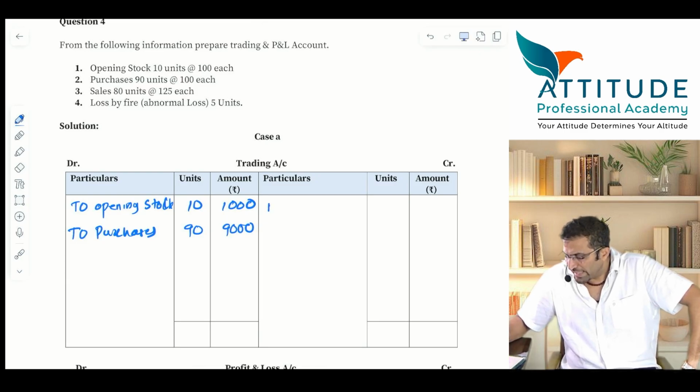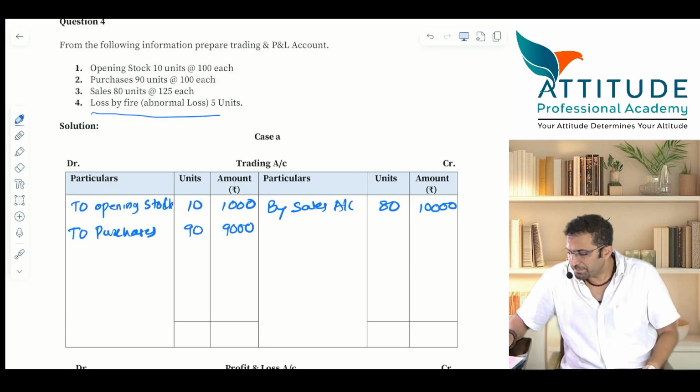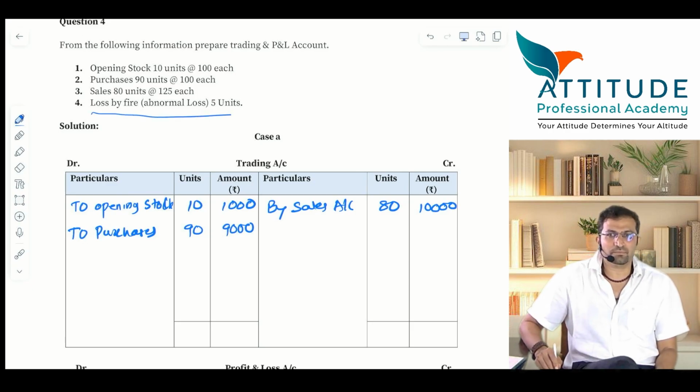Sales account debit to trading account, 80 units at 10,000. What about the abnormal loss entry? Go back to your basics which I have taught you all. Loss by fire. Tell me the entry.